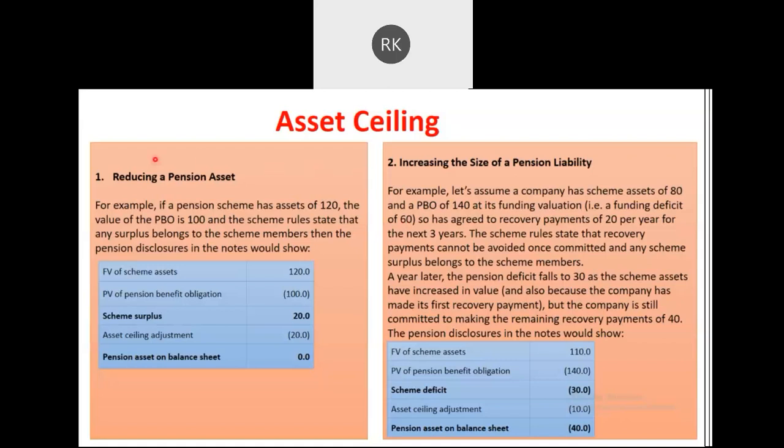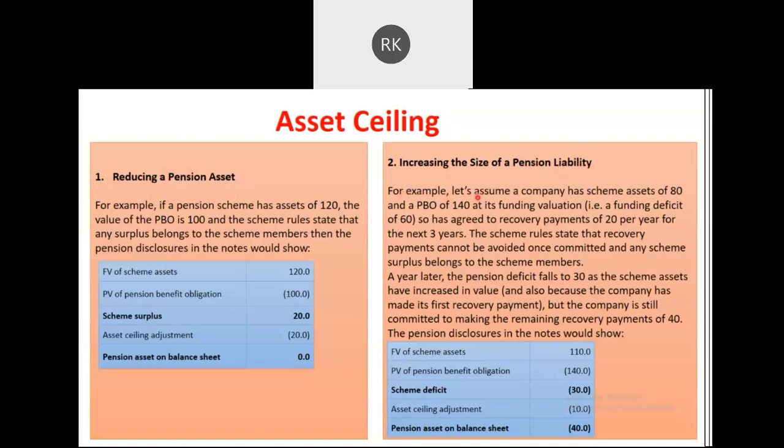If you don't have any doubt on the first instance, I'll move on to the second one. The first instance was reducing the pension asset, where assets were exceeding the liabilities. The other instance could be where the asset is not exceeding my liability, but my net asset will get impacted. We'll see how, by increasing the size of the pension liability.